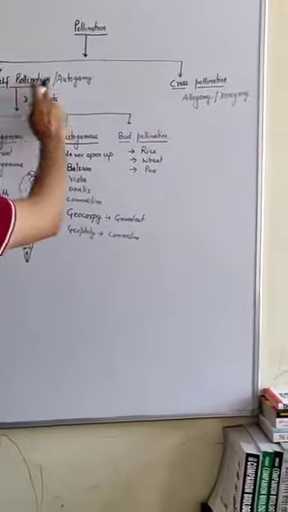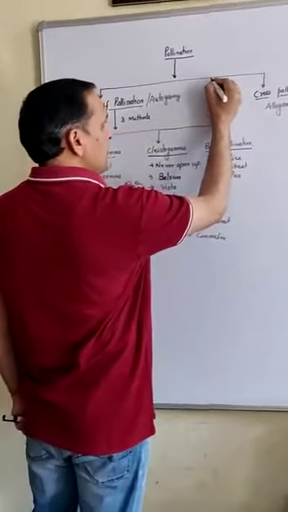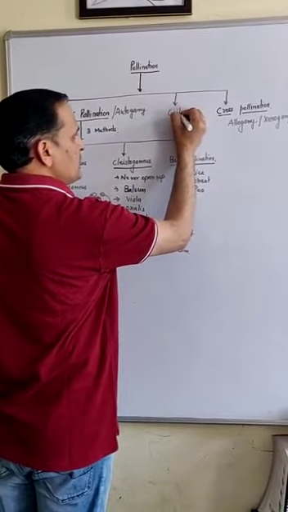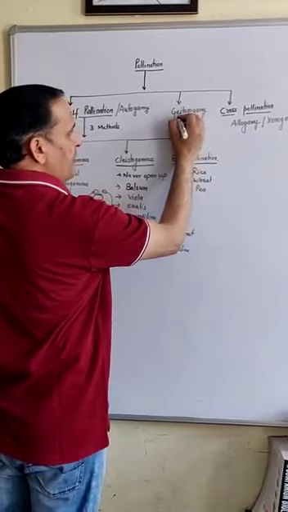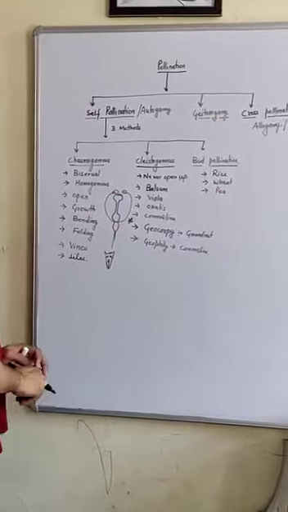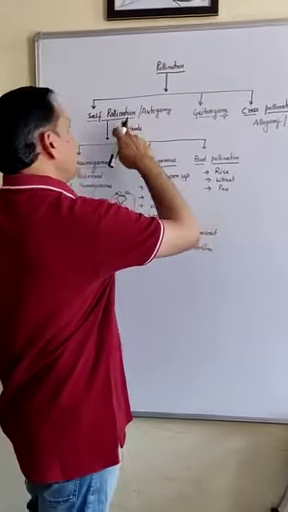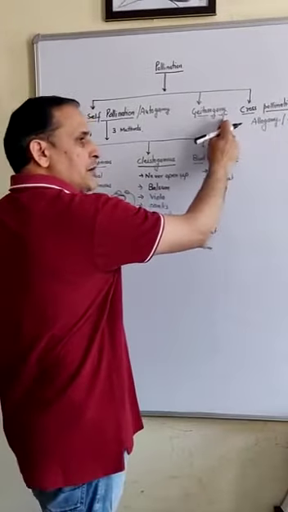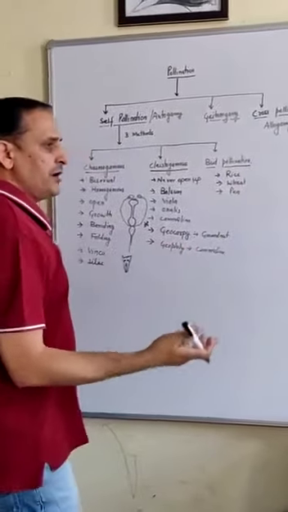In between these two, self-pollination, autogamy, and allogamy, there is another type of pollination called geitonogamy, which is very important. Geitonogamy is in itself like cross pollination, but it falls under the category of self-pollination. Why is it like cross pollination? Because a medium is required for the pollination, and that medium may be the wind.